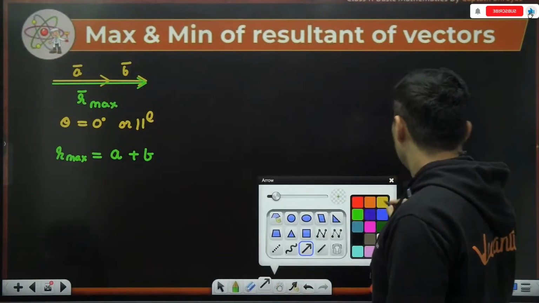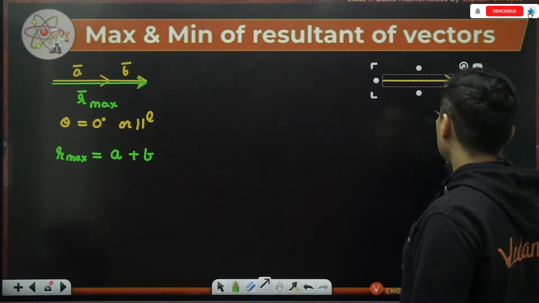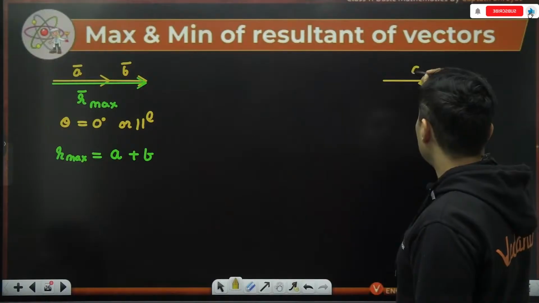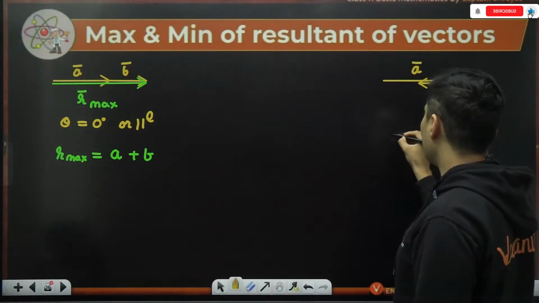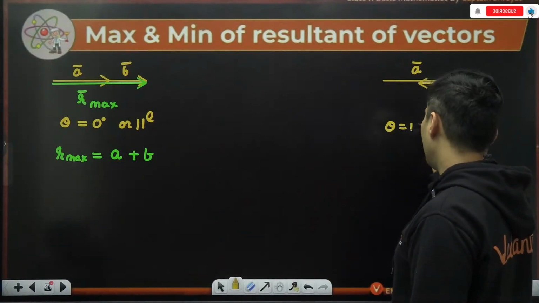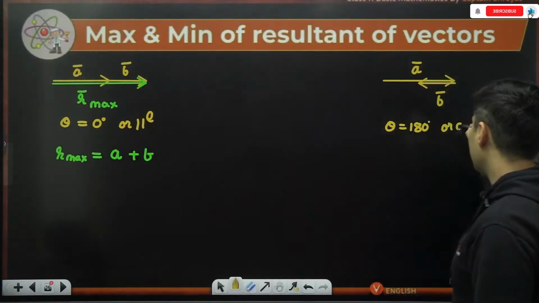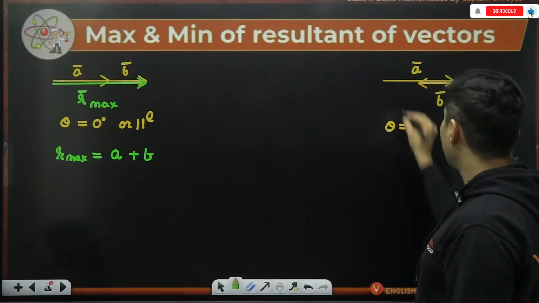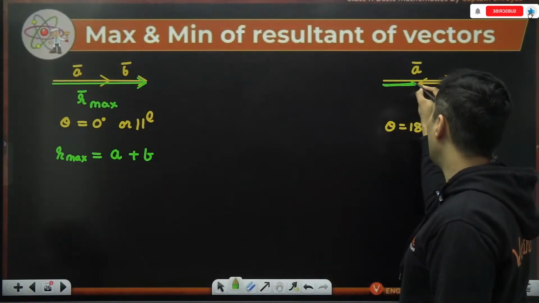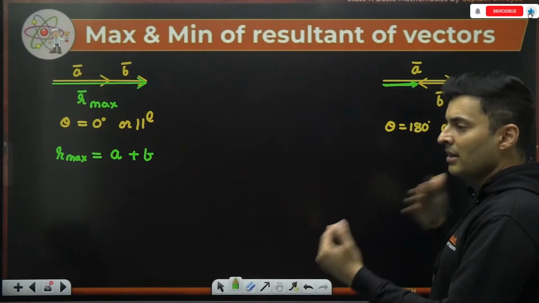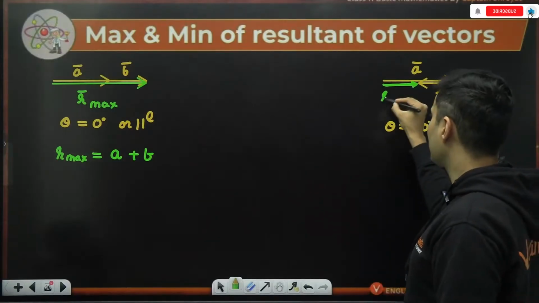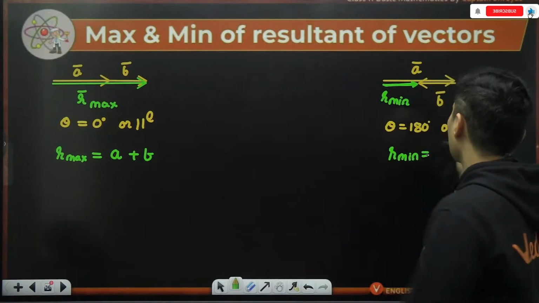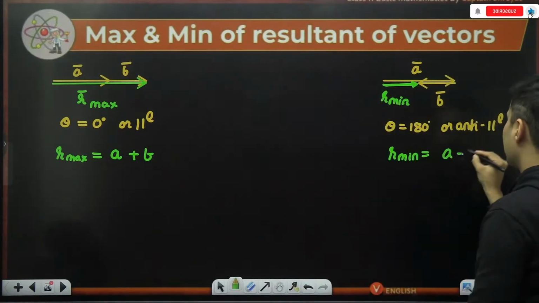Let's say you take one vector like this and another vector like this. That means exactly opposite of each other. This is vector A, this is vector B. The angle between them is 180 degrees, or I can say they are anti-parallel. Then the resultant will be very small. That's the least value because you're opposing. Most of it will be cancelled. This will be the minimum resultant possible, and this minimum resultant will be A minus B.